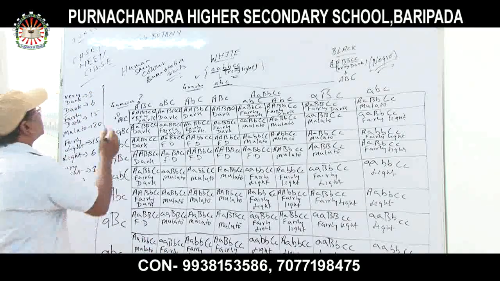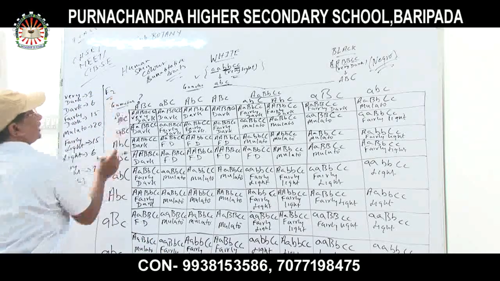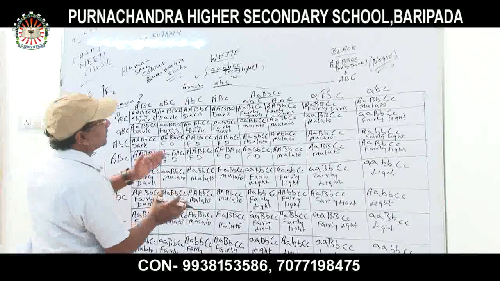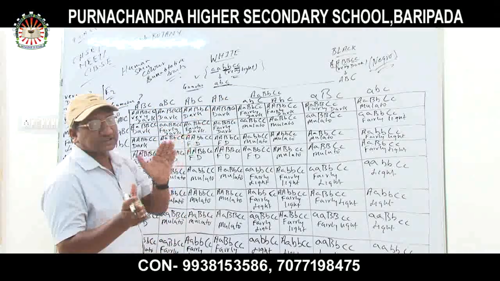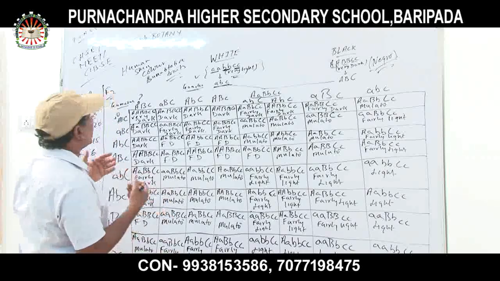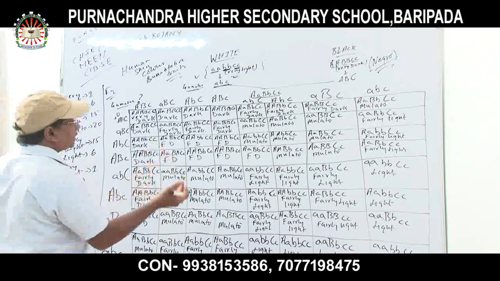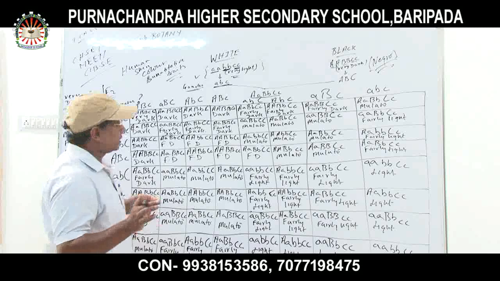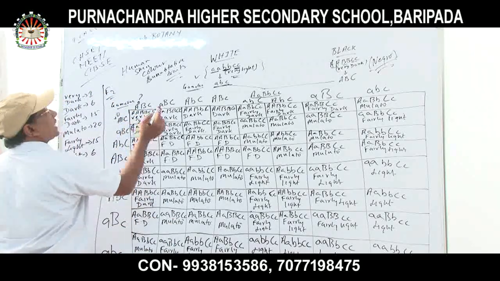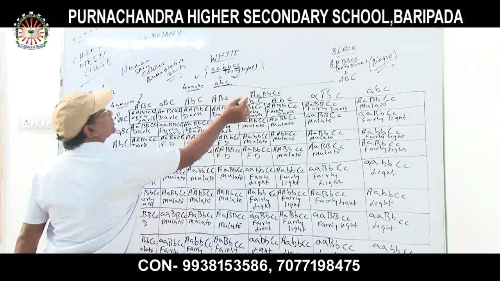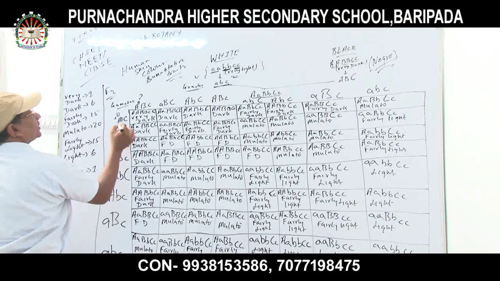Now in the F2 generation, an individual can produce 64 genes. Suppose one mulatto is crossed with another mulatto, what kind of genotypic and phenotypic ratio would it be? First, I take the gametes from the hybrid condition of mulatto: capital A, capital B, capital C, and small a, small b, small c.